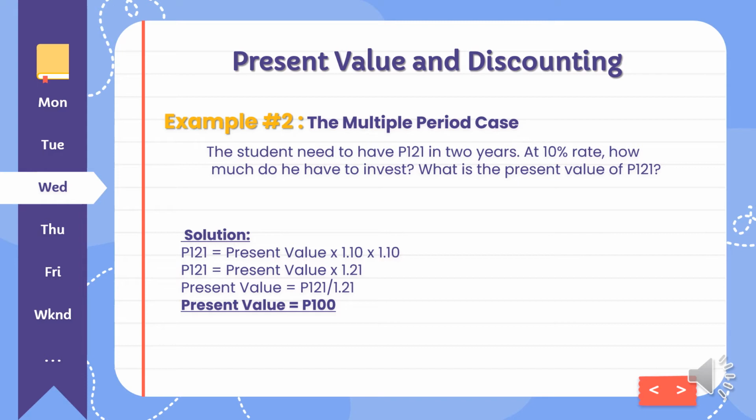Next example, for multiple period case. The student needs to have 121 in 2 years. At 10% rate, how much do we have to invest? What is the present value of 121? So, solution. May guide dito. Iyan yung guide niya and its formula. Ang makukuha natin dyan is 100. This means that if the student invested 100 today, in the next 2 years, he will have a future value of 121.